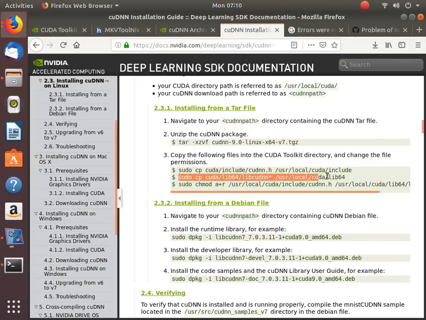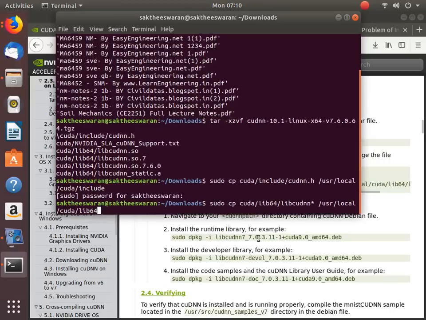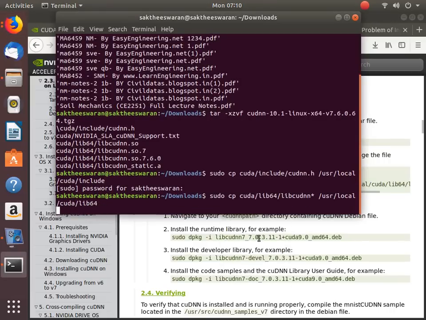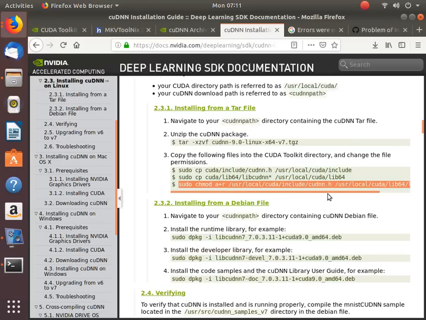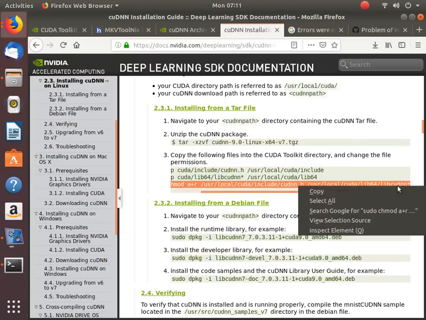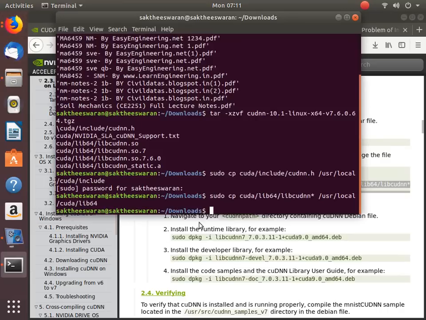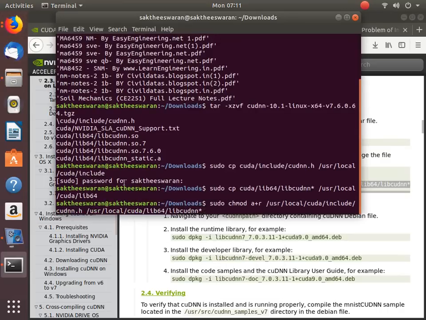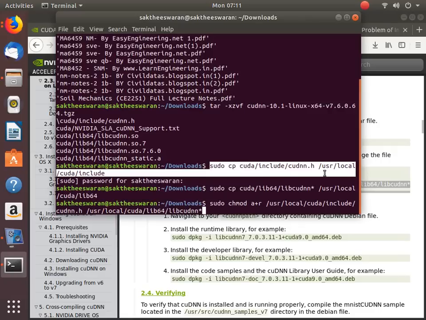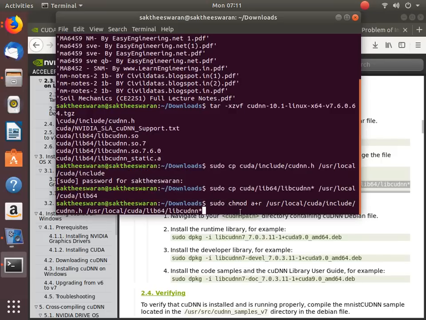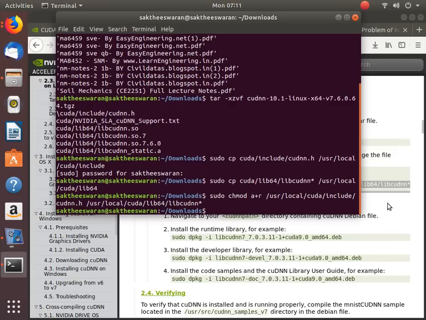So next go with this. Okay, this would also not be any problem. Okay, there was also a problem with that. Then the third one would be cudnn.h, you have to paste this. So take a good look at this. So sudo cp include cudnn.h to the CUDA include folder, and this would be the second one, and this would be the third one. Okay, then everything is set to be done.